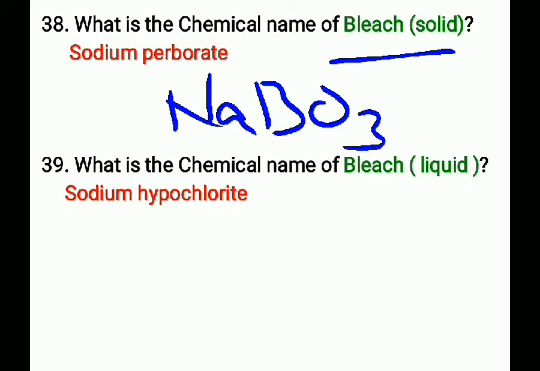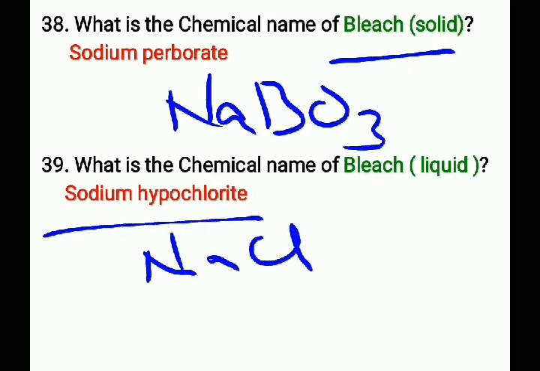Next question, what is the chemical name of bleach in liquid state? That is sodium hypochlorite and its chemical formula is NaClO. The chemical name of bleach in liquid form is sodium hypochlorite and its chemical formula is NaClO.